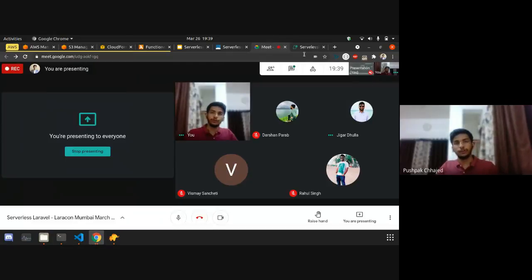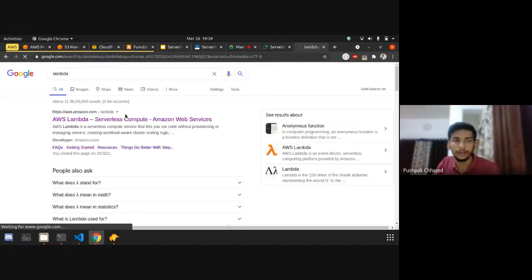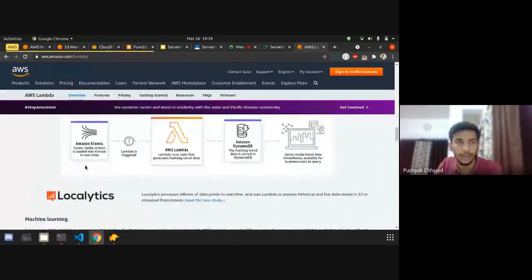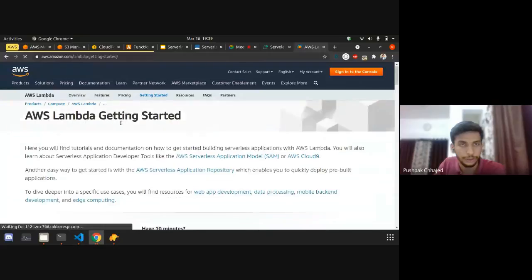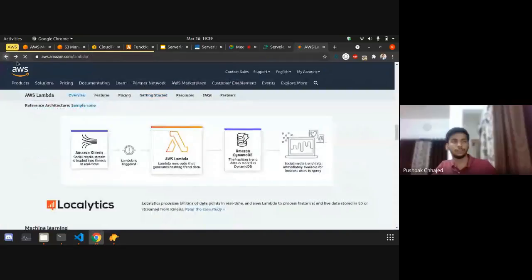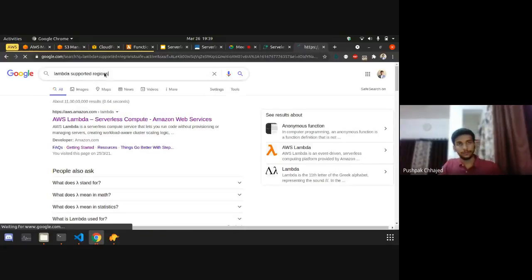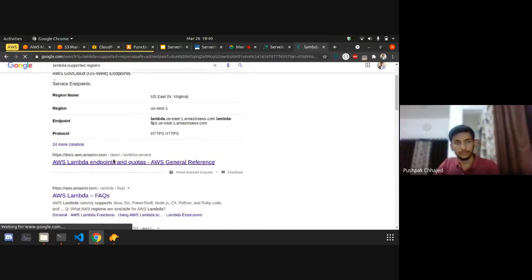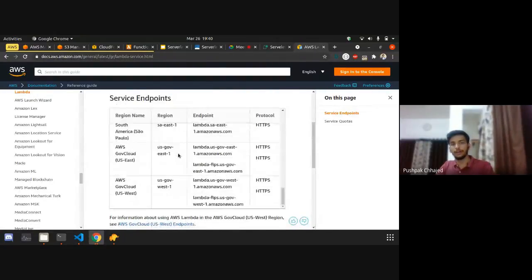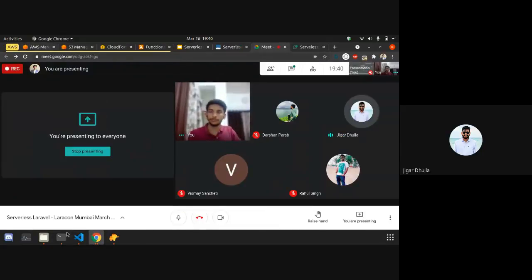Yes. For that you need to search on Google for Lambda supported regions, and there you can see which regions Lambda actually supports. Okay, I got it. Yeah, so you will get the regions which are supported by Lambda. See? Okay, understood. So you are sure that Mumbai has support of Lambda? Yes.